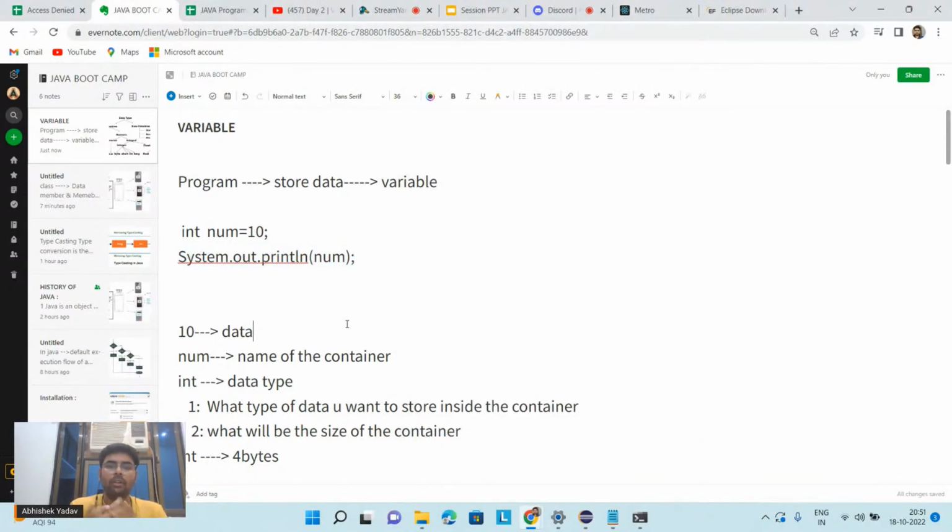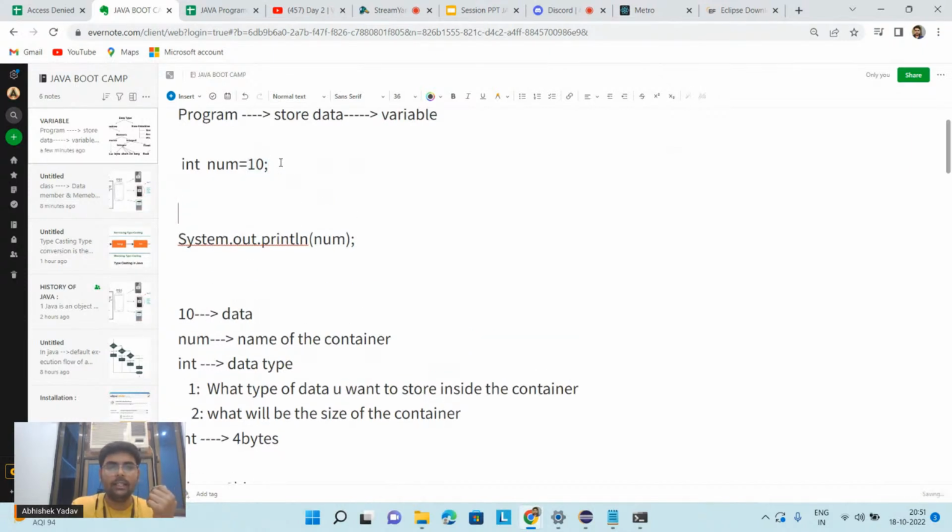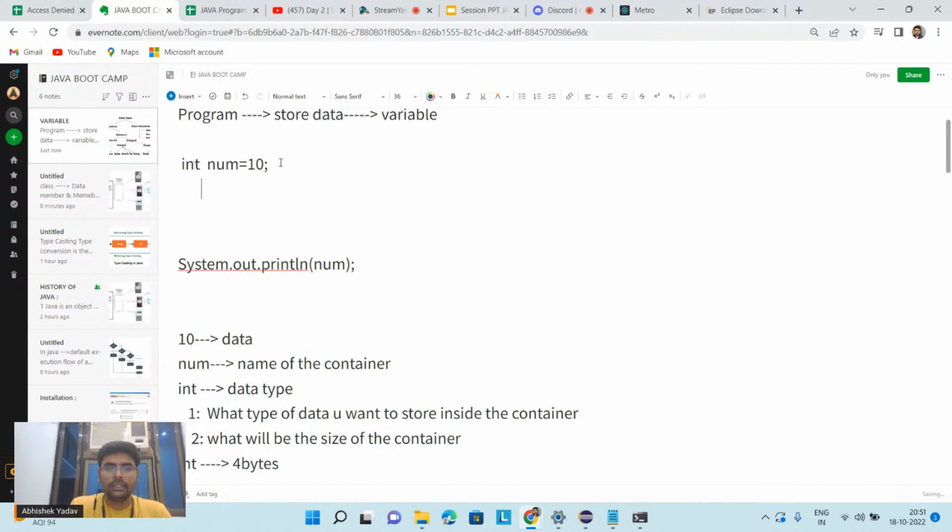Same thing will happen with all the other variables. Here I am taking the example of integer data. If I have to store a character data, that is a, then in order to store a character data, first I will write the name of the variable, that is ch, and here the data type will be what? Char. So the moment you are writing this line, what will happen?